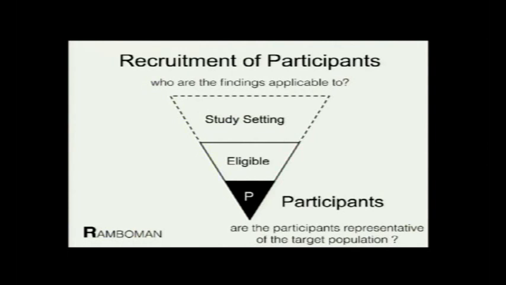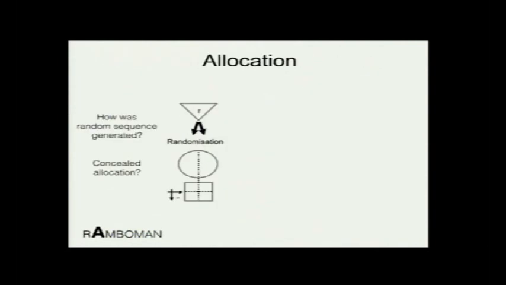And the reason why we are doing this RAMBO mnemonic is to find out areas where there could be a systematic bias. This whole appraisal is about finding bias in this particular study. If the participants are not representative of the study population, or they have been selected in a certain way which has a particular characteristic, then you cannot extrapolate the study findings to the general population, correct? So that is the importance of recruitment.